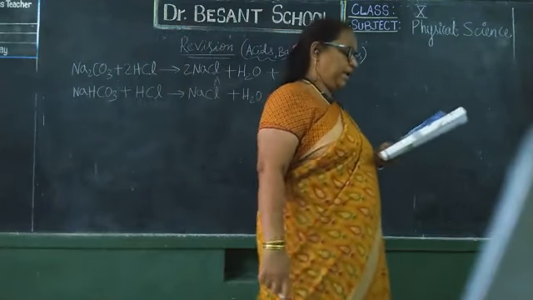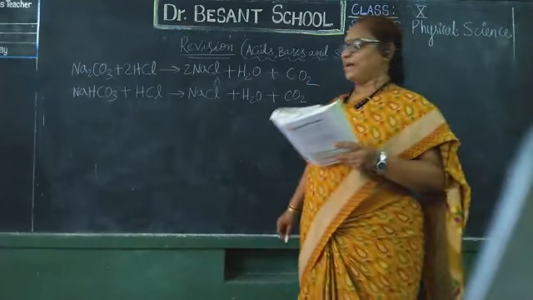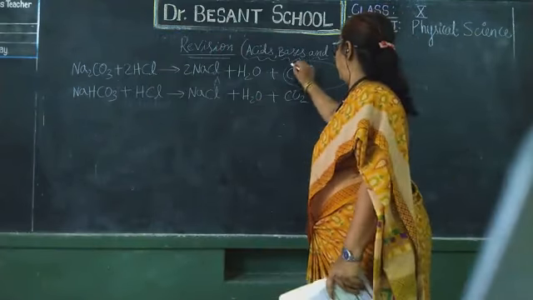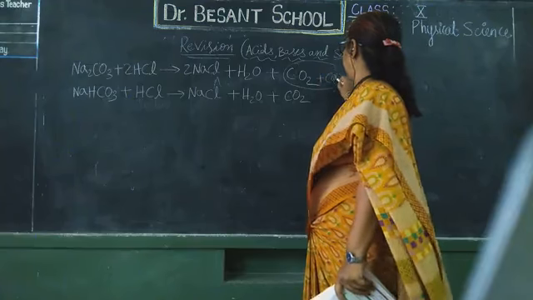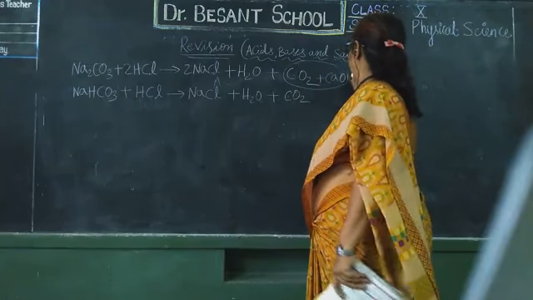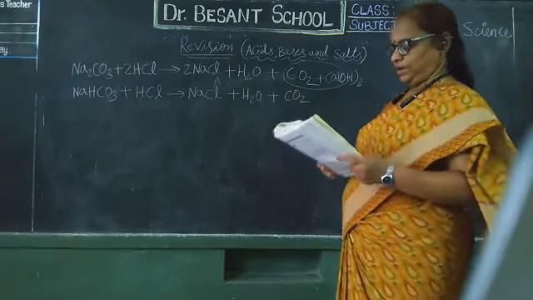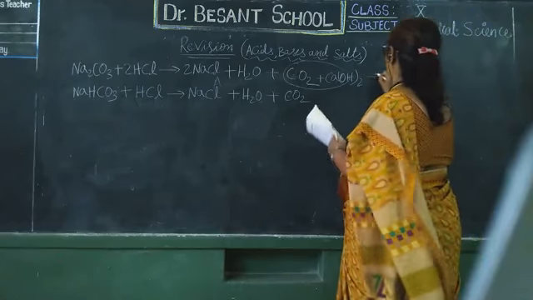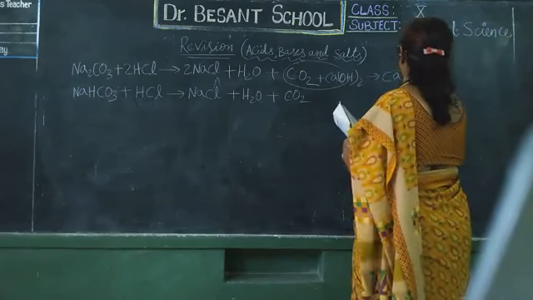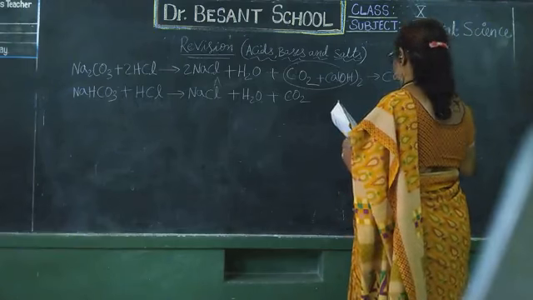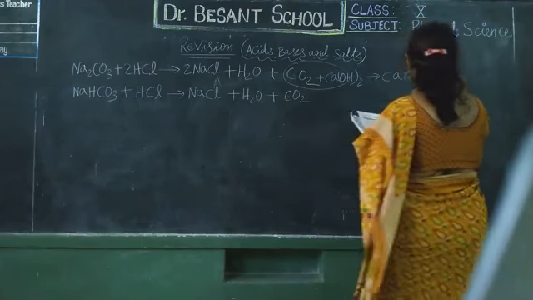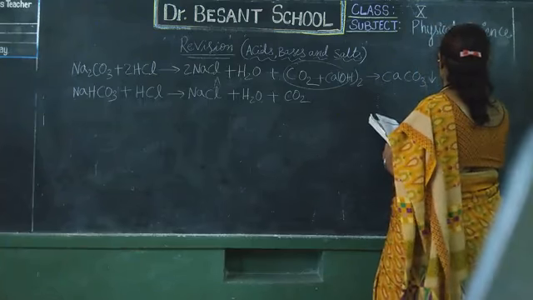And this carbon dioxide gas is made to pass into Ca(OH)2. What is that Ca(OH)2? I told you, lime water. Then a milky white precipitate is formed. What is that? Calcium carbonate, which is a precipitate, plus H2O.